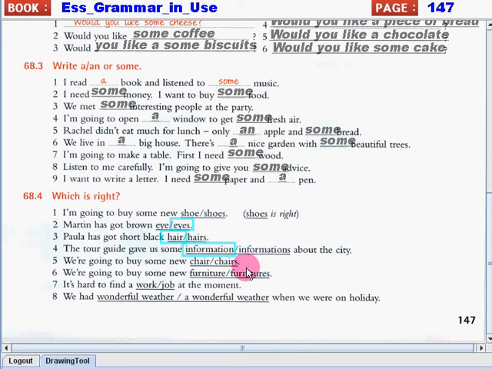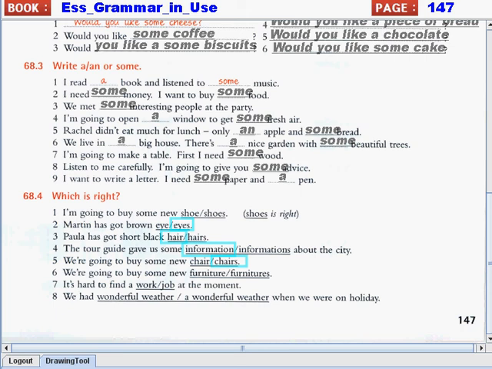Next, we're going to buy some new chairs. We should use the word chairs because we have the word some. That means we're talking about a plural countable noun here, chairs.